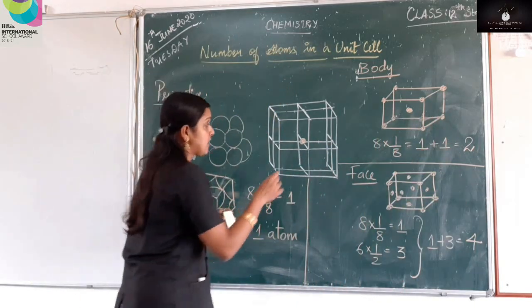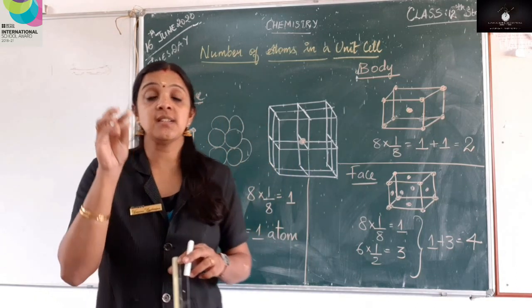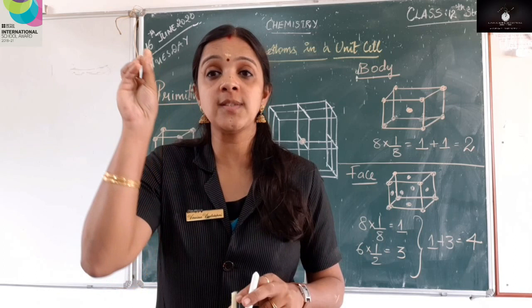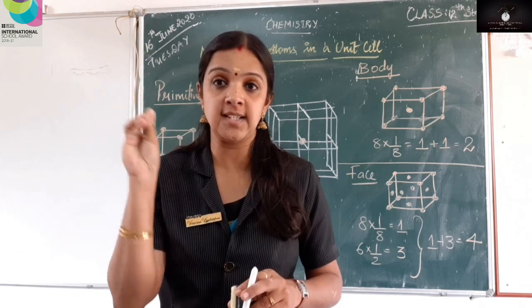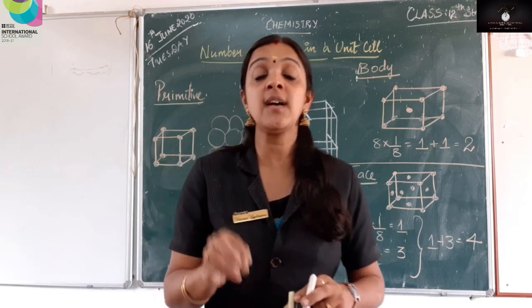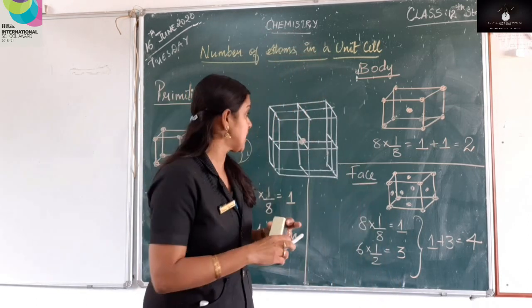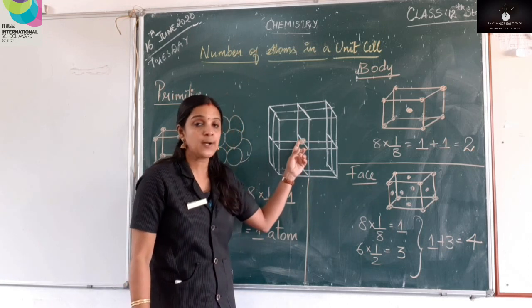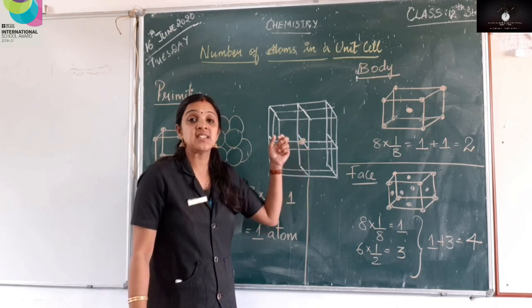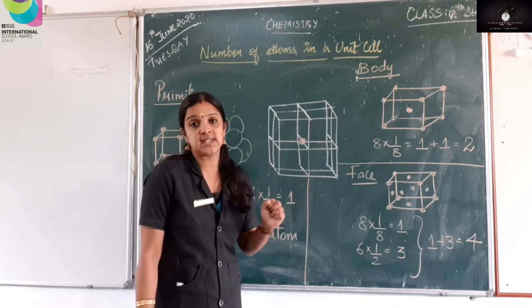So now here is my atom present. Because we know this crystal lattice has small points which are called lattice points, and a lattice point is constituted by an atom, ion or a molecule. So when I say an atom is present here, this atom is equally shared by 8 other unit cells.